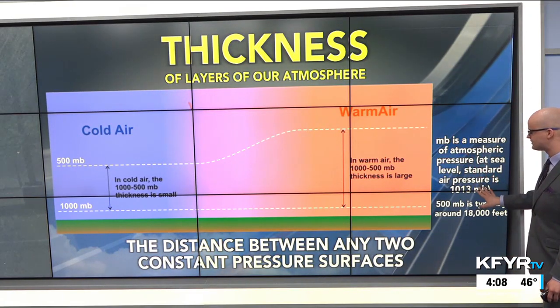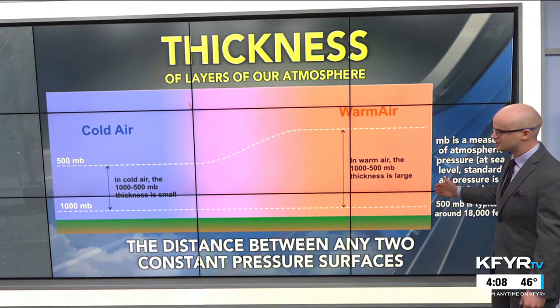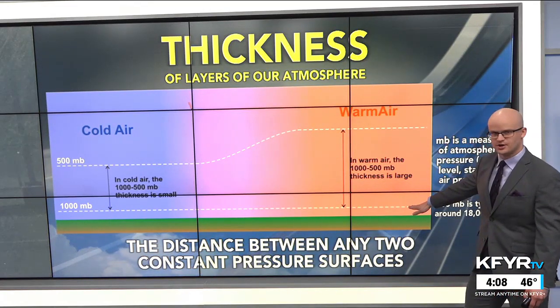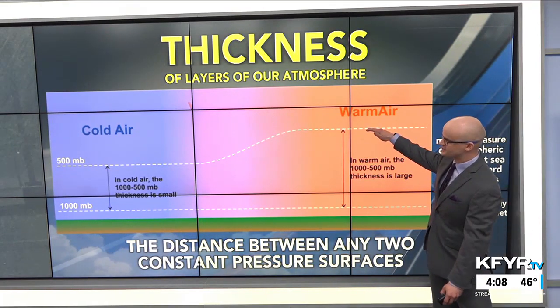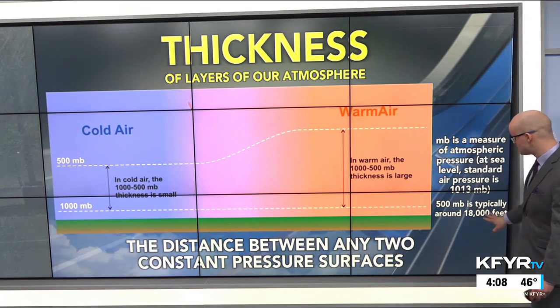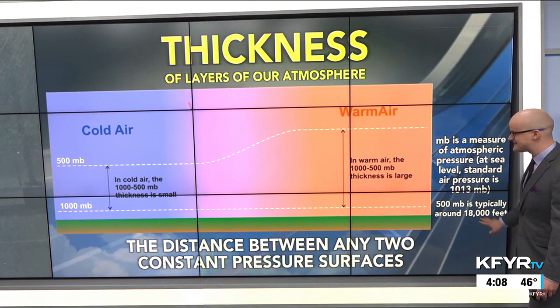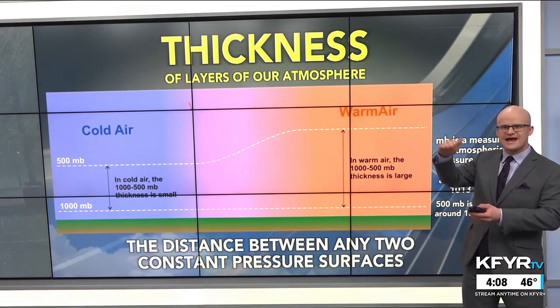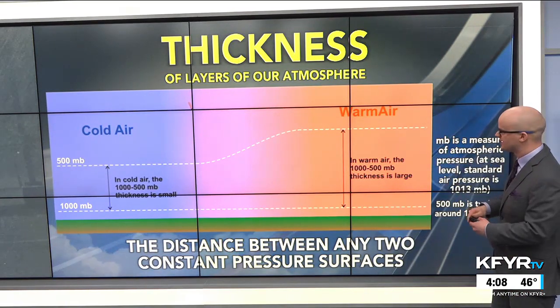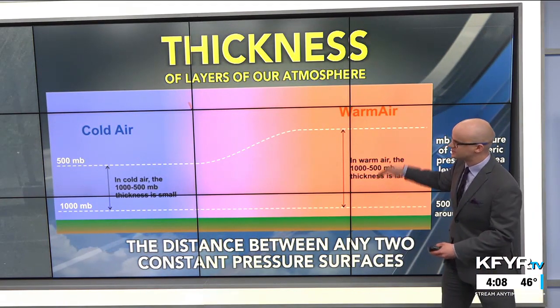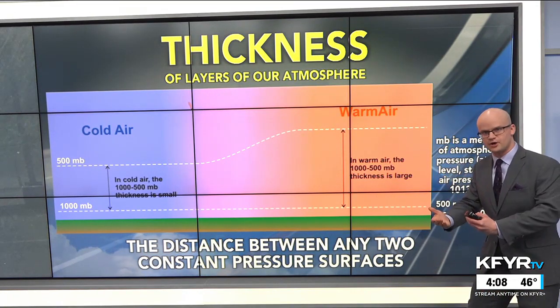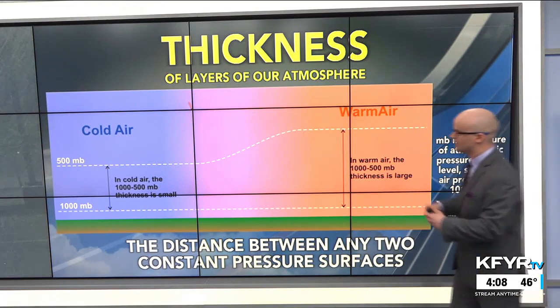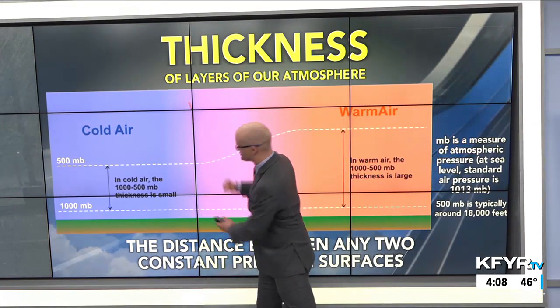At sea level, the standard air pressure is about 1,013 millibars. And meteorologists usually compare the 1,000 millibar constant pressure surface, which is right around ground level, to the 500 millibar constant pressure surface, which is typically around 18,000 feet above our head, so about halfway up to where planes fly at cruising altitude. So when we compare this 1,000 to 500 millibar pressure surface, we can figure out where cold air masses versus warm air masses are based on the distance between those constant pressure surfaces.